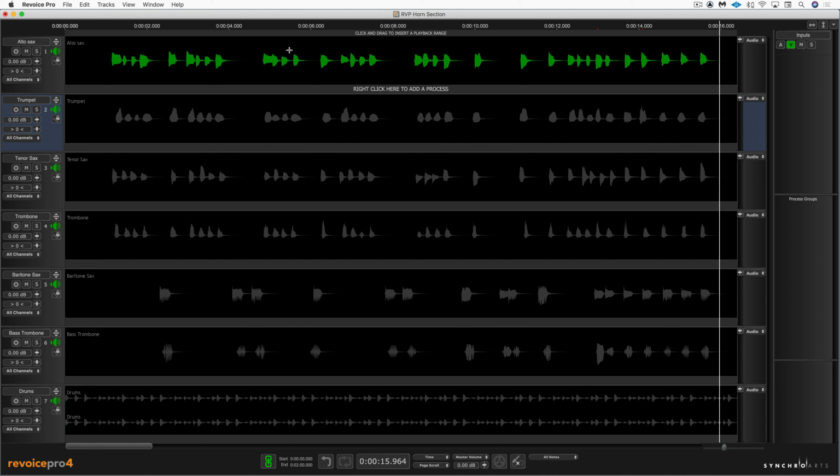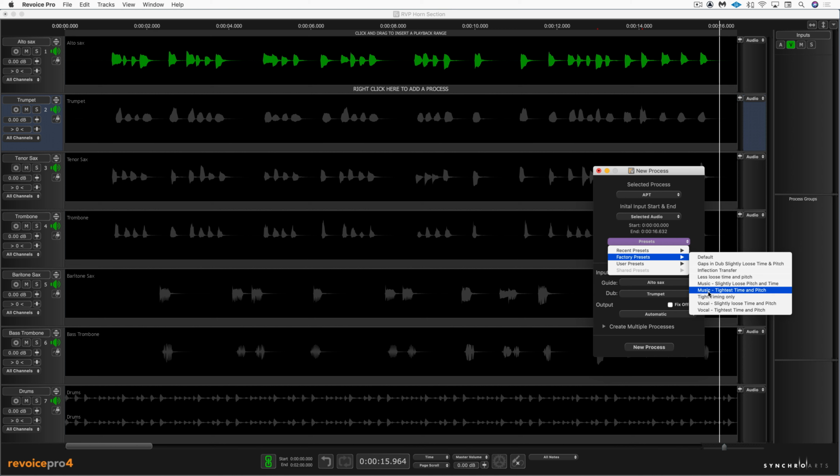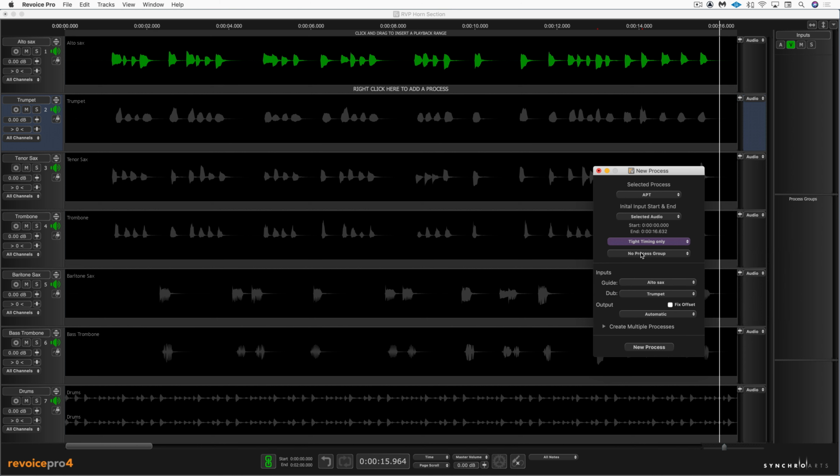So now I'm going to hit B to call up my control panel, and I'm going to use a new APT, Audio Performance Transfer, to transfer the timing characteristics from this track to the others. So I'm going to use this whole region as the basis for this process, and I'm going to choose a factory preset called Tight Timing Only. And I'm going to create a new process group, and you'll see what that is in a moment.